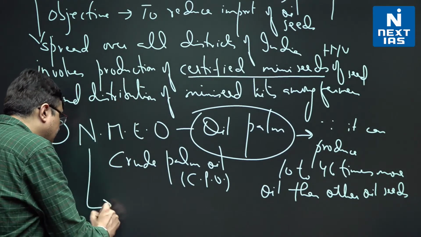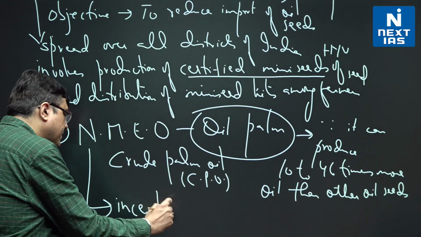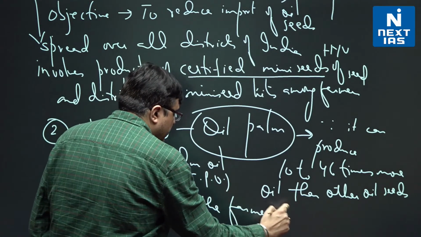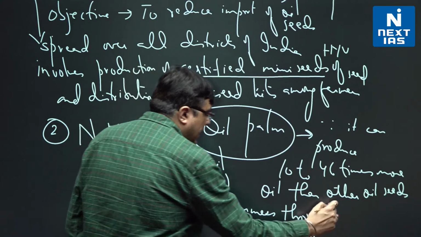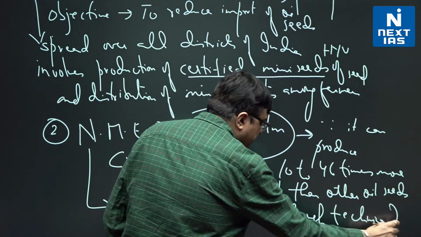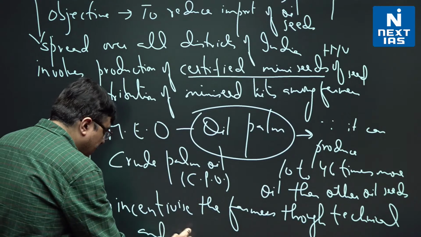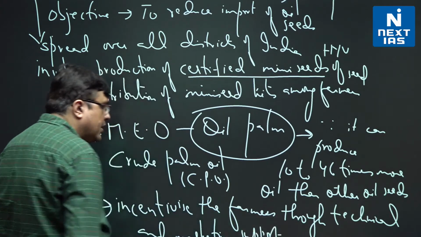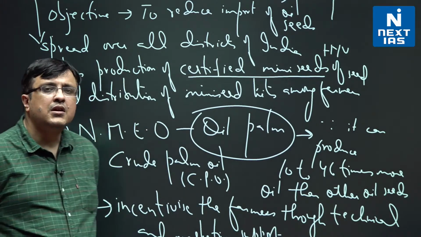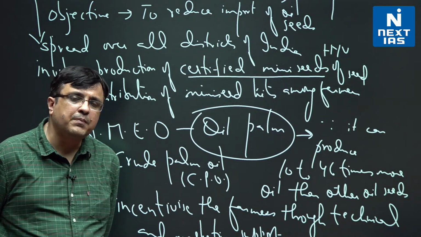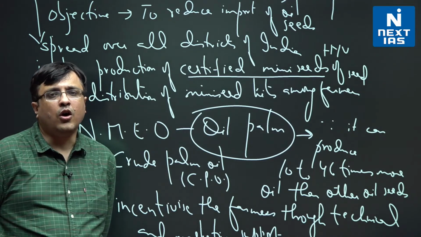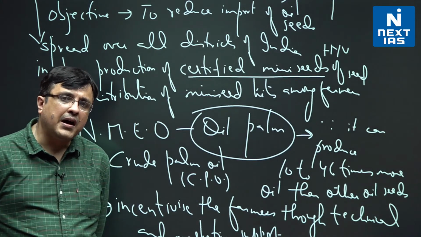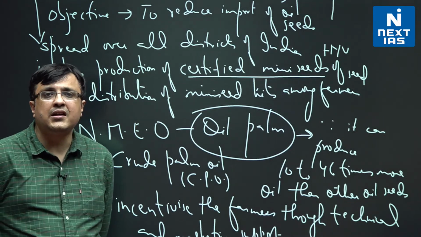So the idea is to incentivize the farmers through technical and marketing support to bring more area under oilseeds, under palm oil production.